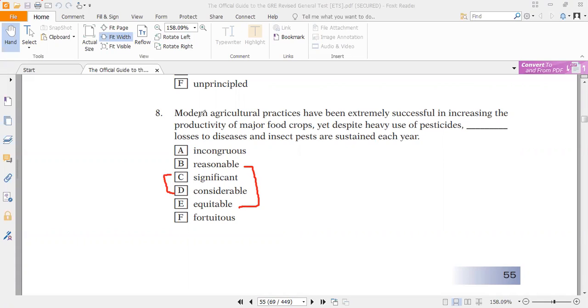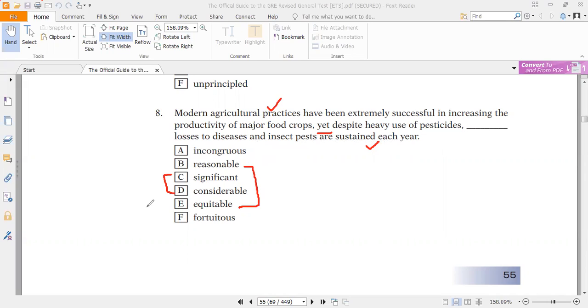Now look at the question. Modern agricultural practices have been extremely successful in increasing the productivity of major food crops, yet it is a negative connector. So this idea and this idea should be opposite. So this idea should mean that it is successful in the productivity of major food crops. Now, despite heavy use of pesticides, blank losses to diseases and insect pests are sustained every year.